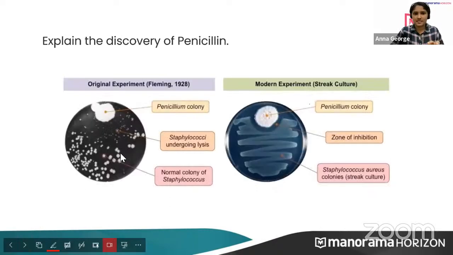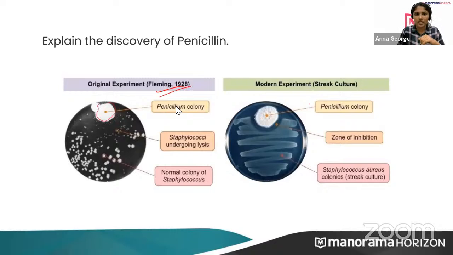Okay, so actually, this is the discovery of penicillin. This is the original experiment which was done by Fleming. Here you can see the Penicillium colony, and this is Staphylococcus bacteria. Towards this side, where Penicillium is not there, there are big colonies of Staphylococcus bacteria. But when coming closer to this Penicillium colony, you can see it undergoes lysis. That means the colony becomes smaller, because there is a zone of inhibition here.